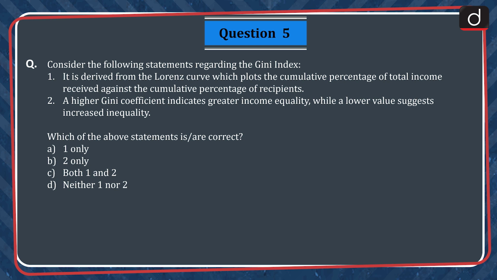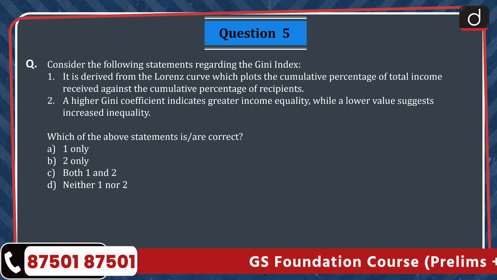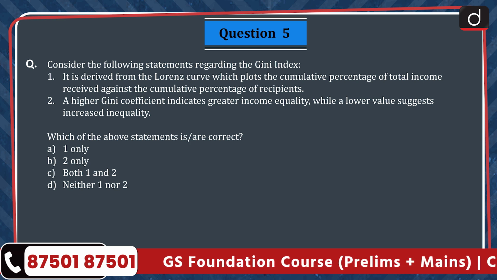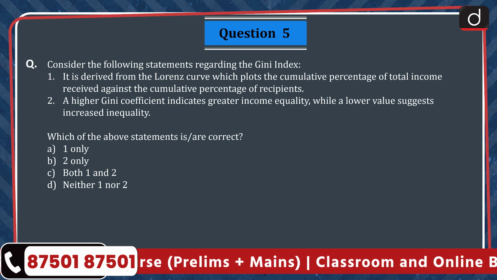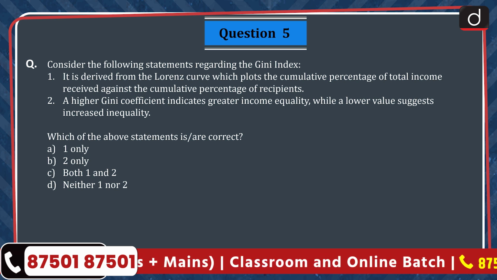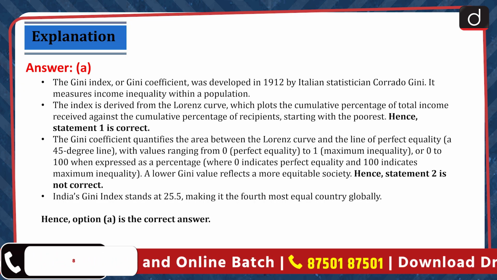Question 5. Consider the following statements regarding the Gini index. 1. It is derived from the Lorenz curve, which plots cumulative percentage of total income received against the cumulative percentage of recipients. 2. A higher Gini coefficient indicates greater income equality, while a lower value suggests increased inequality. Which of the above statements is or are correct? A. 1 only. B. 2 only. C. Both 1 and 2. D. Neither 1 nor 2. The correct answer is option A.